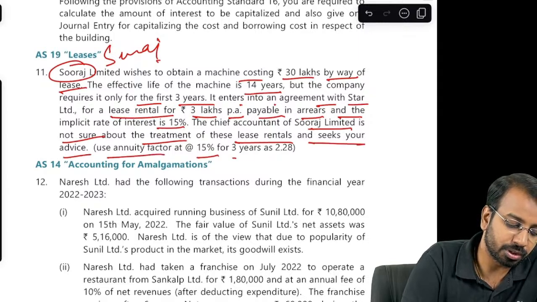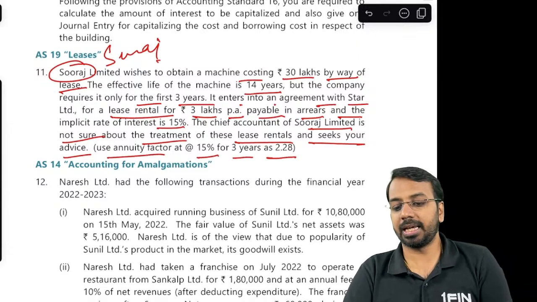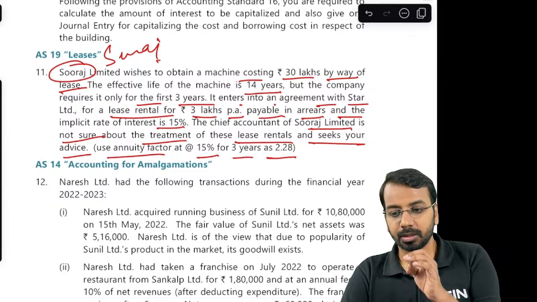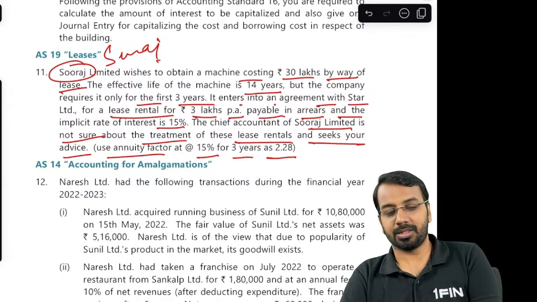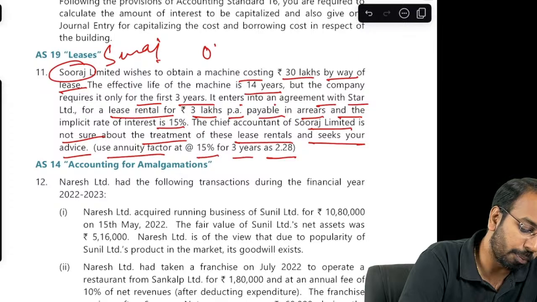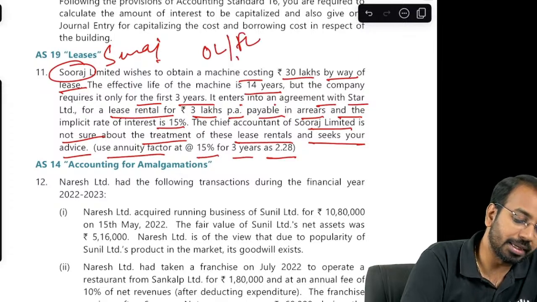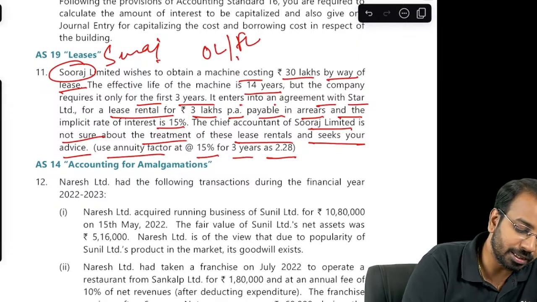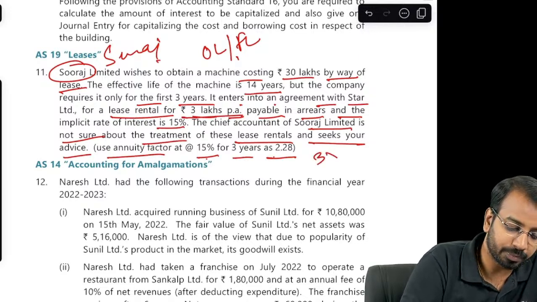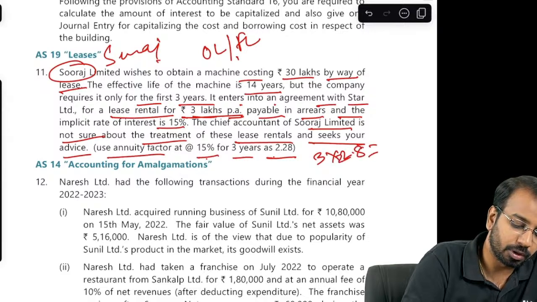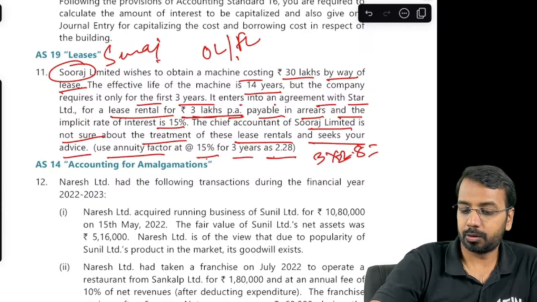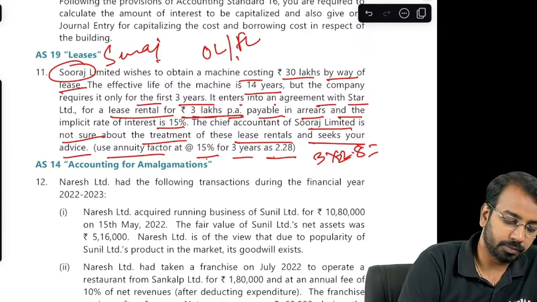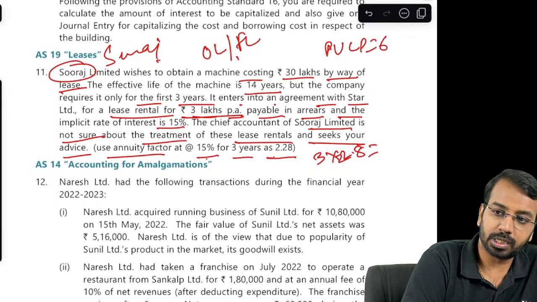Annuity factor 15%, 3 years is 2.28. Now, it is very unlikely that a lease of 3 years period will be a finance lease. So basically here we have to decide whether it is an operating lease or a finance lease. Okay, by term it is not a finance lease. Second thing is the present value of the lease payment. So 3 lakhs into 2.28. 3 lakhs into 2.28 works out to how much? 3 into 2.28. The present value of lease payment works out to 6.84.